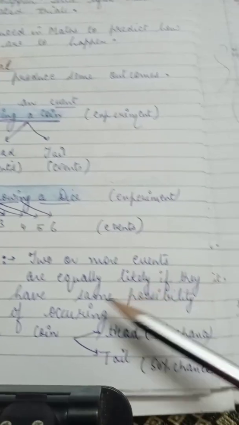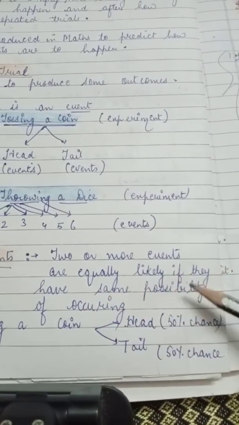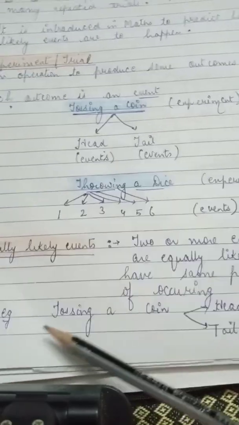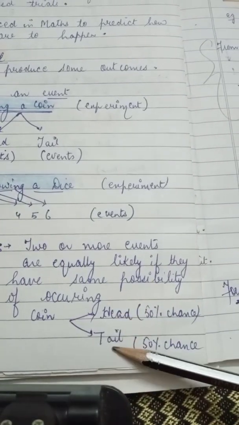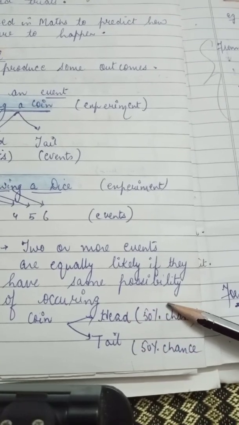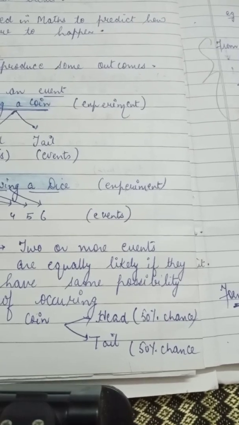Now what are equally likely events? When two or more events are equally likely, then they have the same possibility of occurring. For example, you are tossing a coin. So there are two possibilities. Either you'll get head or you'll get a tail. So there are 50% chances you get head and there are 50% chances you get a tail.